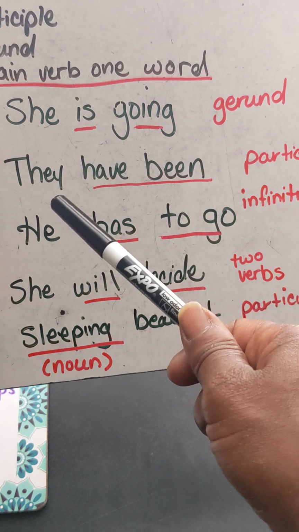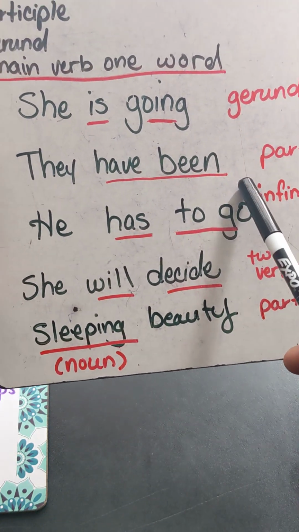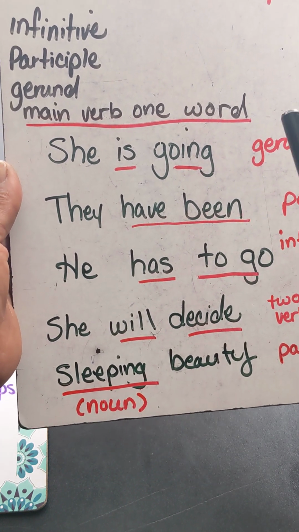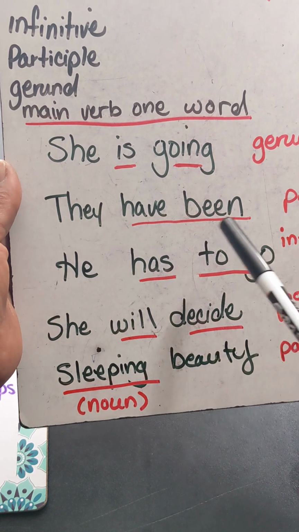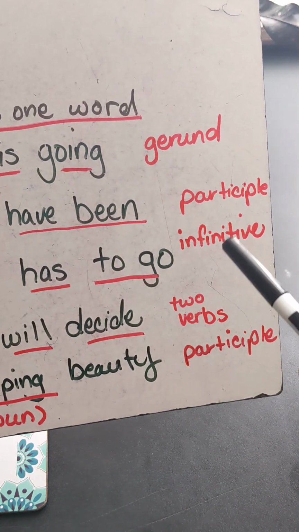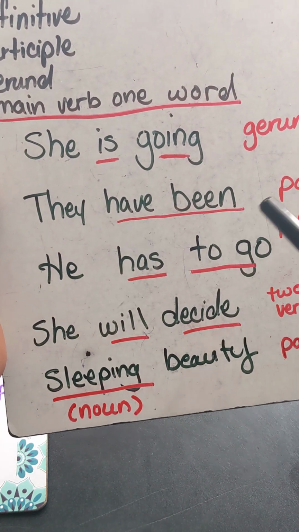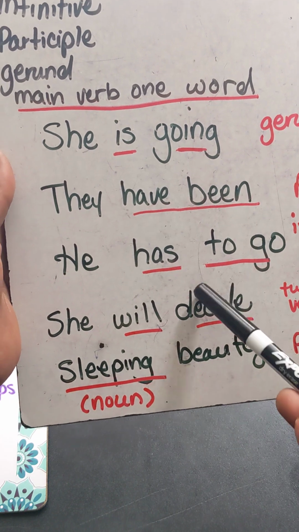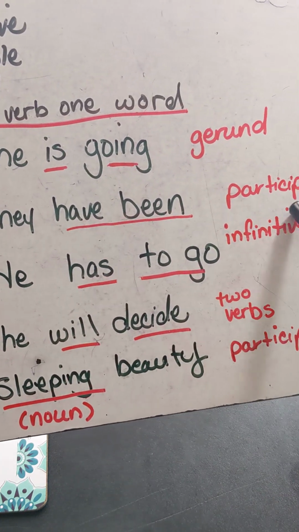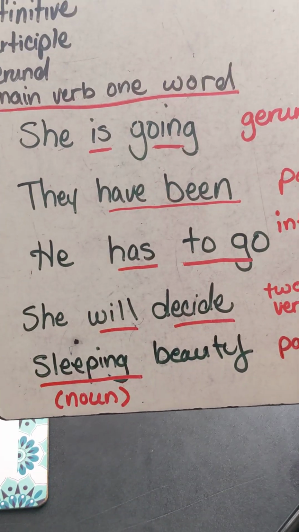Okay. They have been. They have been cannot be used as an independent clause or complete thought. They have been is not a complete thought. Why? Because it is what you call a participle. Have been, has to, like this one, we'll get to it. Have been is a participle. It's not a finite verb.